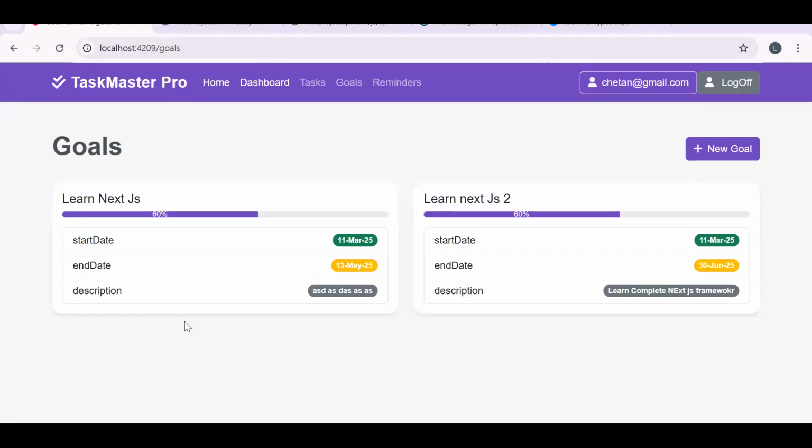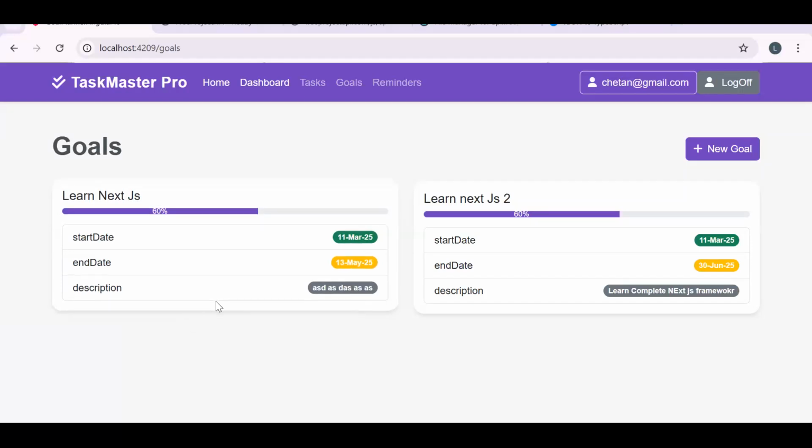Then you just have to change a little bit because, as I said, this application I'm building, obviously it was for the YouTube video, but I'm building it for myself because I have multiple things going on and so many things get skipped from my mind. Whatever I need to do, either it is a goal or a daily task, I'm working also, so a monthly timesheet I need to submit. What are the check-ins? How many check-ins I need to do? Everything I need to keep in mind, right? So I needed this application to smooth my daily activities and my life goals also.